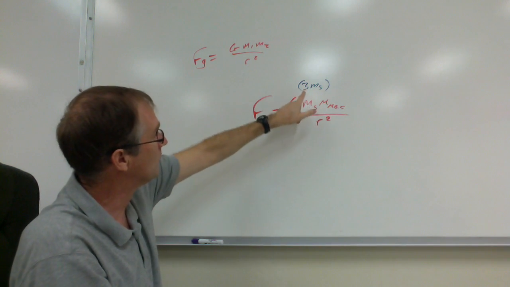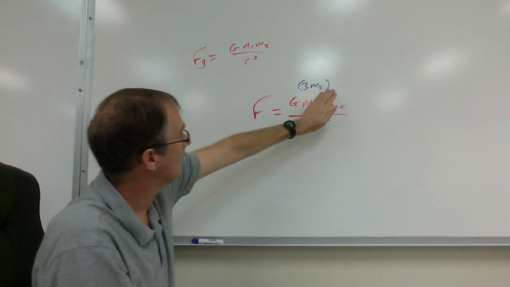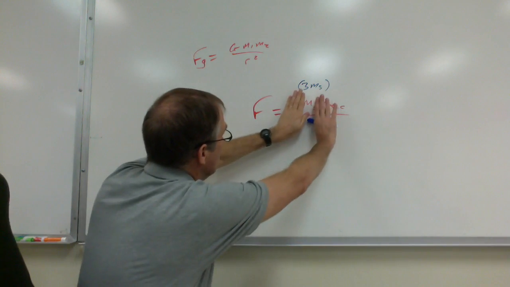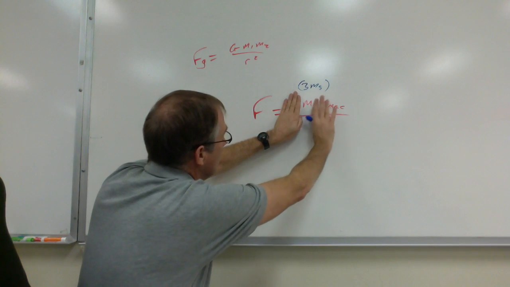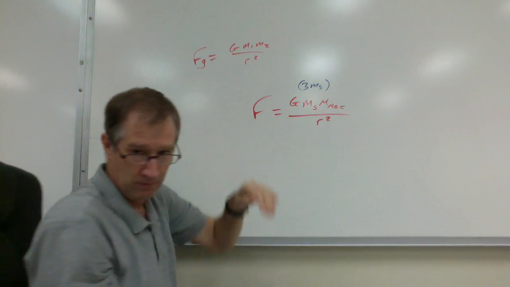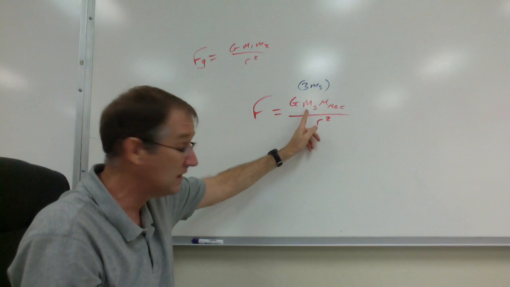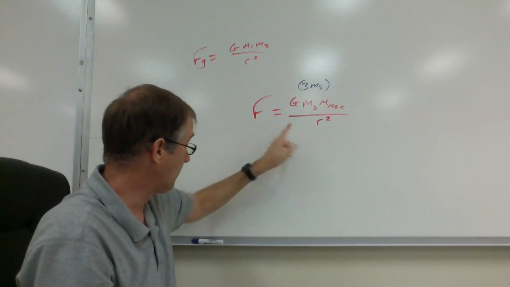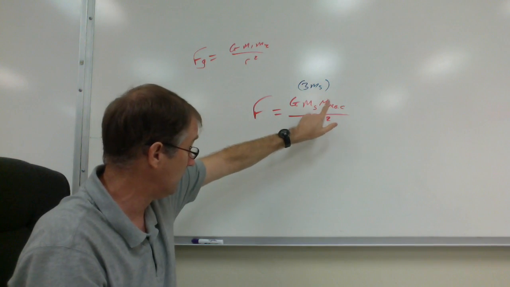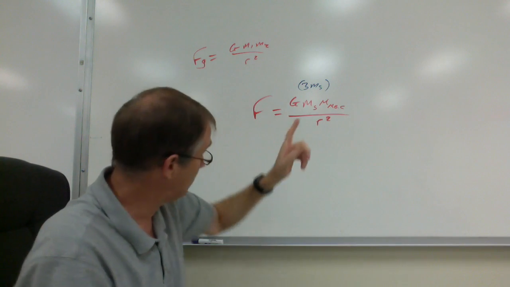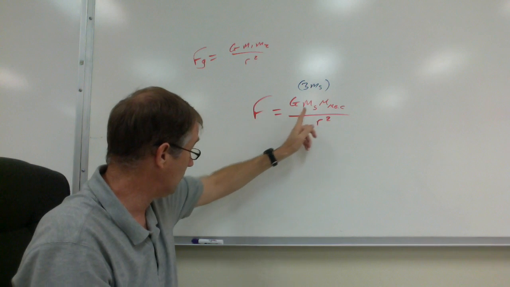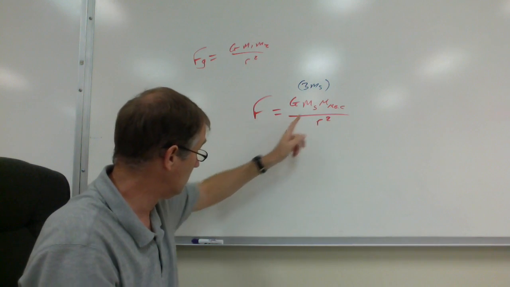But if only one of them triples, and the other one remains constant, then that's the only one that varies, and the force is going to triple. This is directly proportional to each individual mass. It's directly proportional to the product of the two masses, but if the other one doesn't change, so if you triple that, you triple that. If you were to double his mass, you double that. If you were to quadruple the mass, you quadruple that. They're directly proportional.